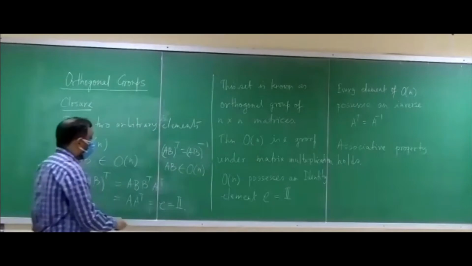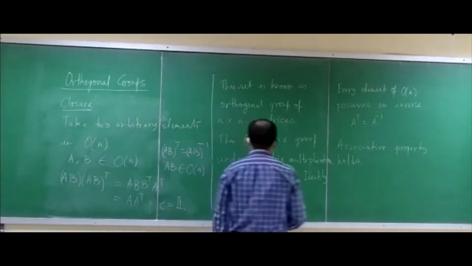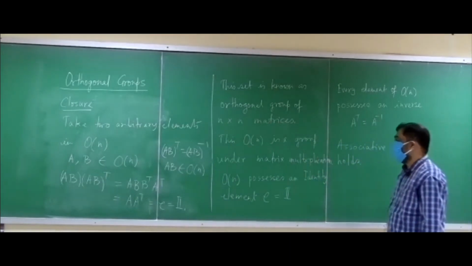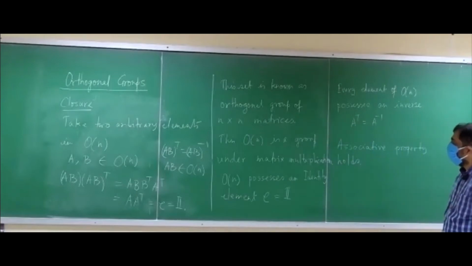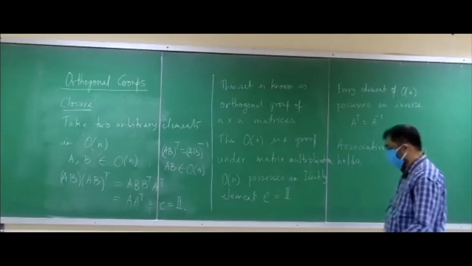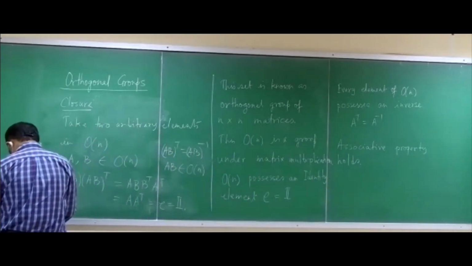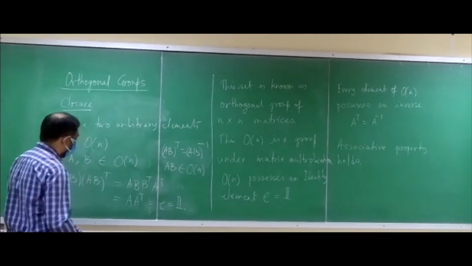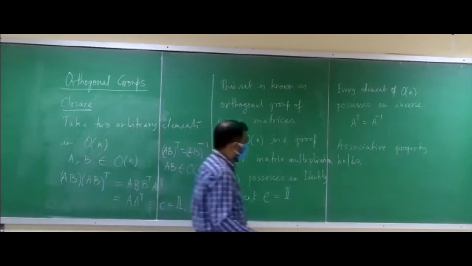So we see that this set of n cross n invertible matrices with the property that A transpose is A inverse forms a group under matrix multiplication. So this is called the orthogonal group. Now we also see that since A transpose A is identity,